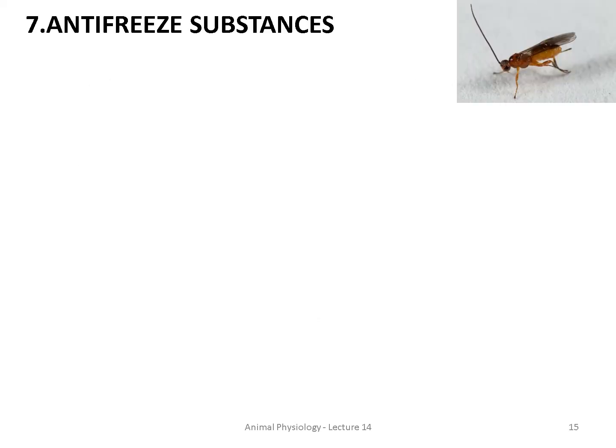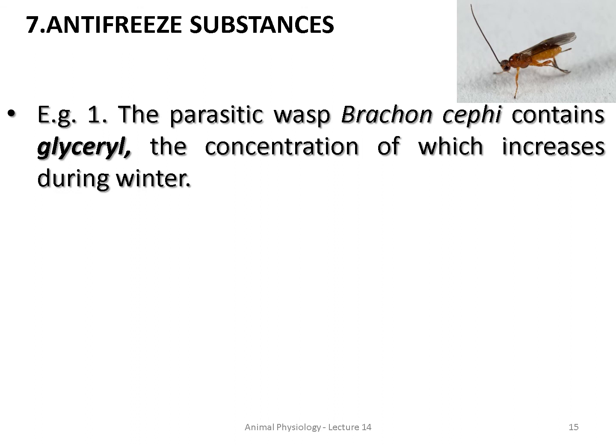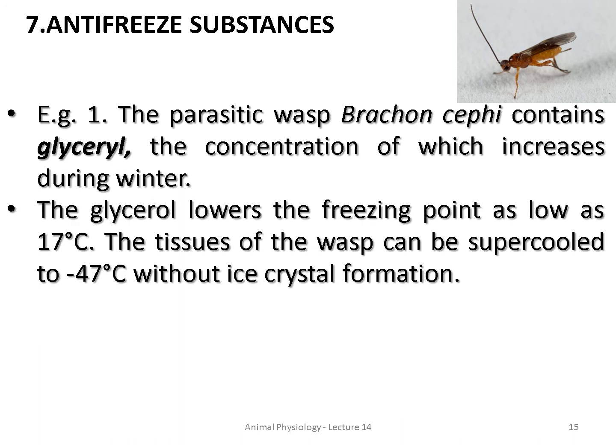Okay, right? Here the parasitic wasp, we will take the wasp Brachyoncephali as an example. It contains an antifreezing substance called glycerol. It will increase during winter time. So what happens during winter time? The body fluid of this parasitic wasp will produce this glycerol, that is an anti-freezing substance.